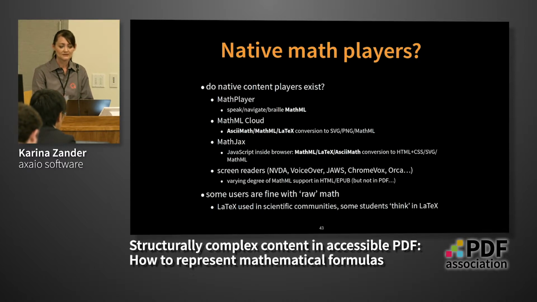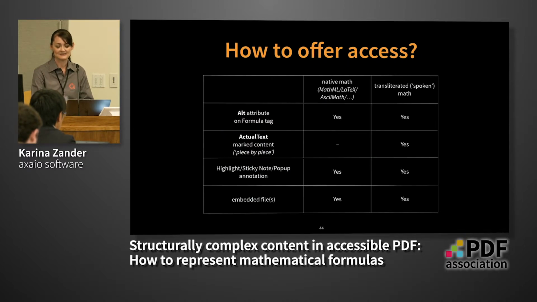Yeah, but how to offer access in PDF for this? So we have the native math, MathML, LaTeX, ASCII math, but there can be also other formats here. And there is the translated spoken math. So where to put this into PDF? There are different options, which you can see here on the left side.